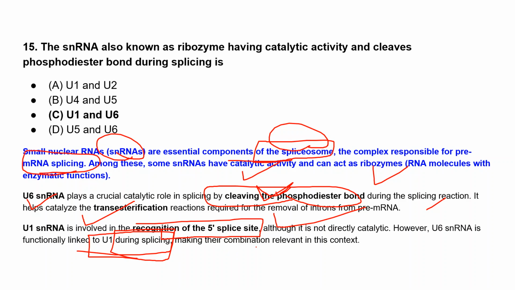U1 doesn't have a catalytic site, but U6 has. But because it is relevant to U6, we consider U1 also, though U1 snRNA is involved only in the recognition of the 5' splice site.